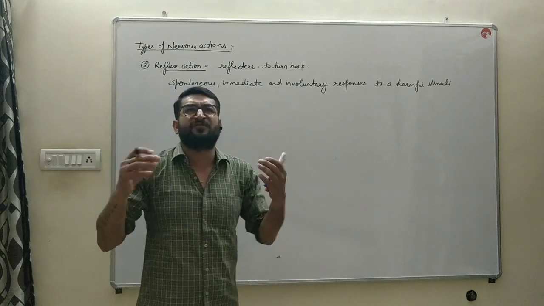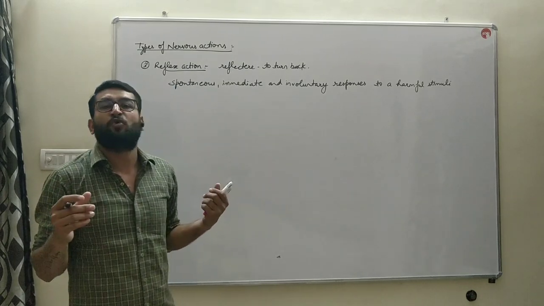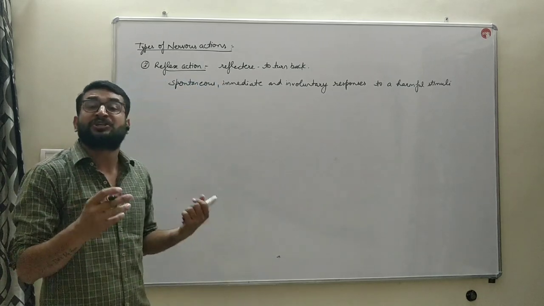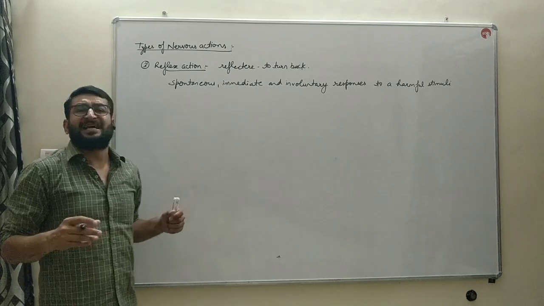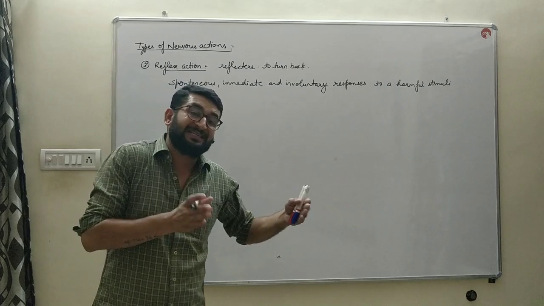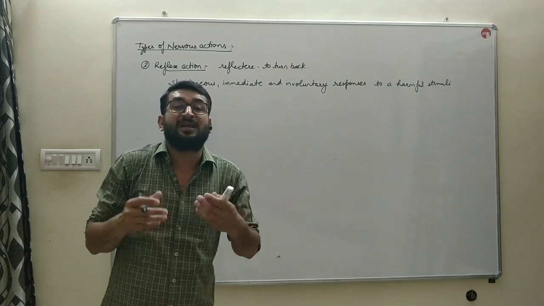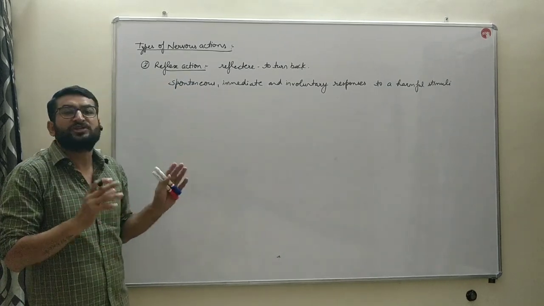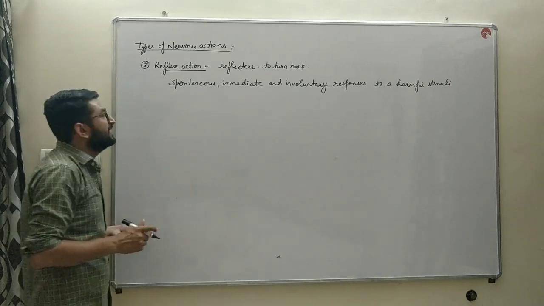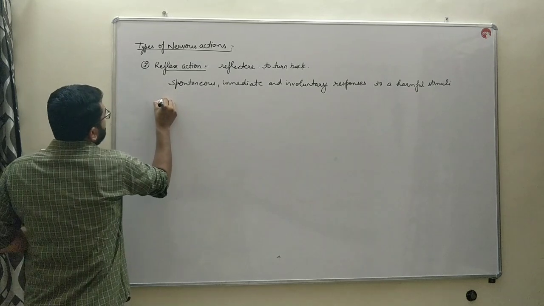There are certain advantages of reflex action. They prevent the overloading of the brain or the central nervous system. Protection: these reflex actions provide us protection against the harmful stimuli. Otherwise, our body will get harmed by those stimuli. So that's the benefit of the reflex actions. Reflex actions are of two types.